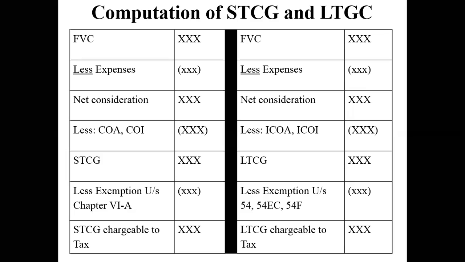Is that okay? Fine. So now we move on to the right hand side of your slide, that is how do we compute long-term capital gains. Now, when we come to long-term capital gains, up to net consideration, it is the same whether it is for short term or long term. Till net consideration, the format is going to remain the same. It only changes here. Here I have mentioned cost of acquisition and cost of improvement. Here I have mentioned less index cost of acquisition and index cost of improvement.